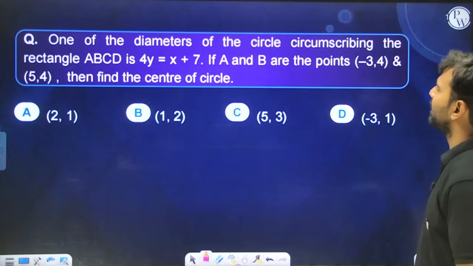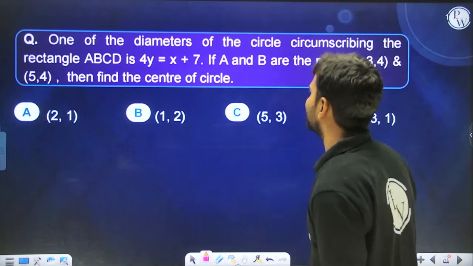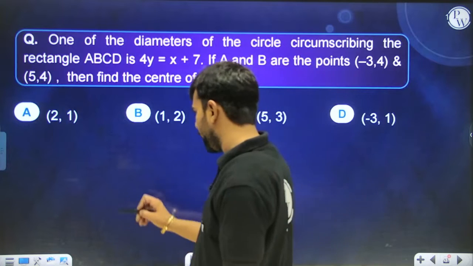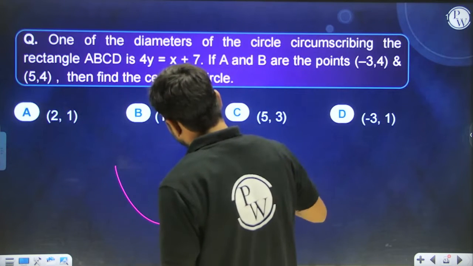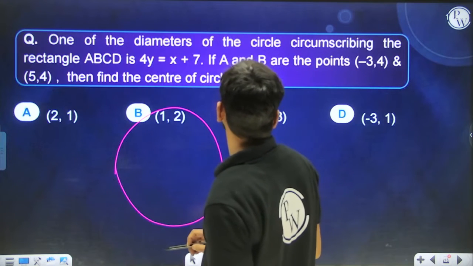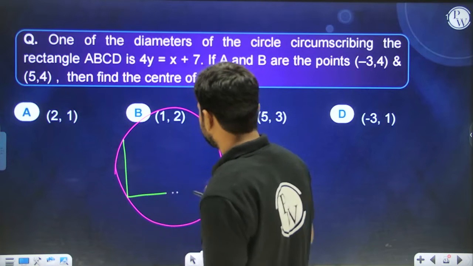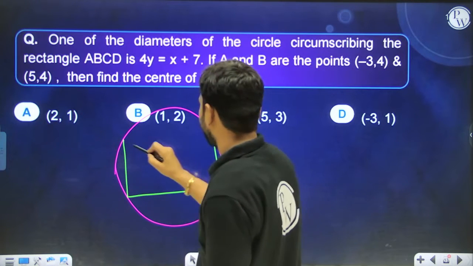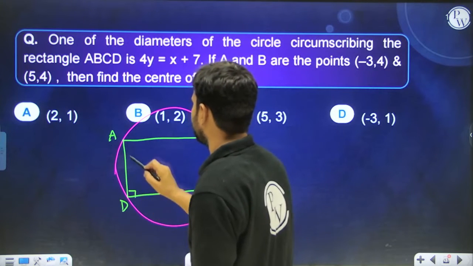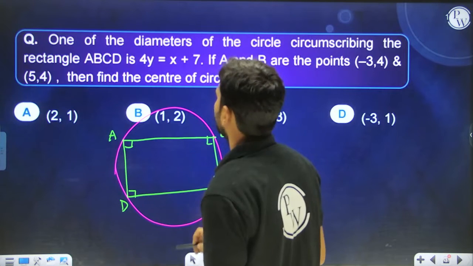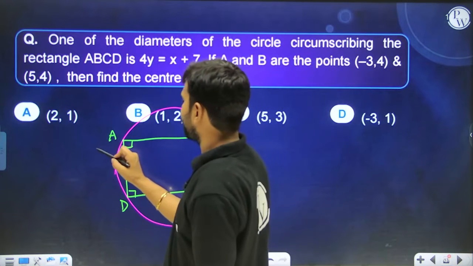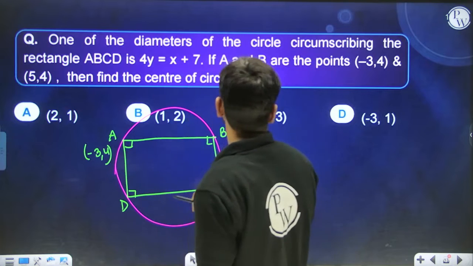One of the diameters of the circle circumscribing the rectangle ABCD is given to me. If A and B are the points, this and this, find the center of the circle. All right, so let's say this is a circle, and this is a rectangle ABCD circumscribed by it. So all these angles are 90 degrees. Over here it is given that the coordinates of A are minus 3, 4, and B's coordinates are 5, 4.